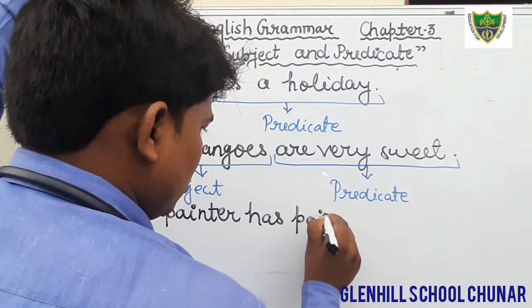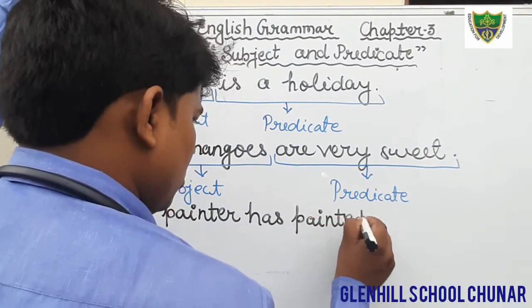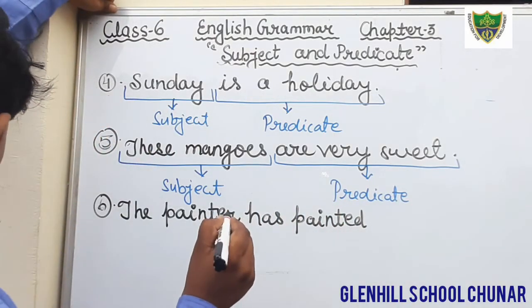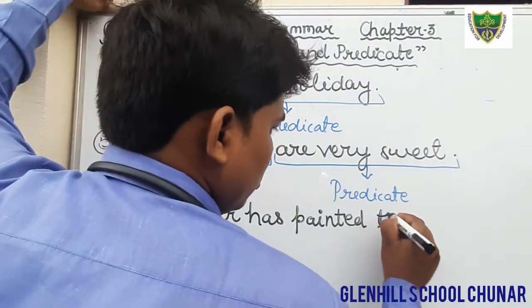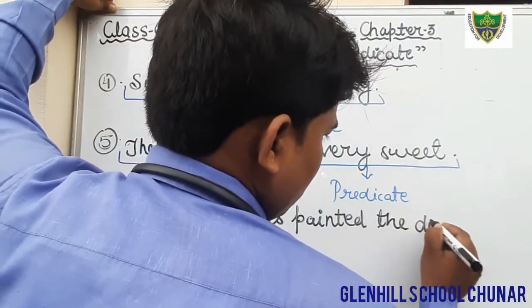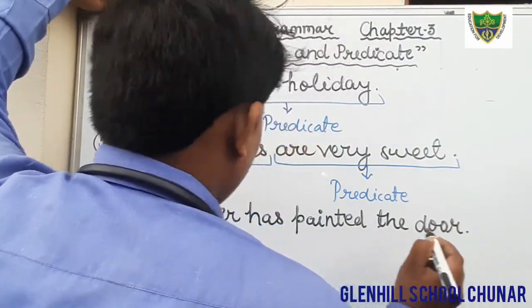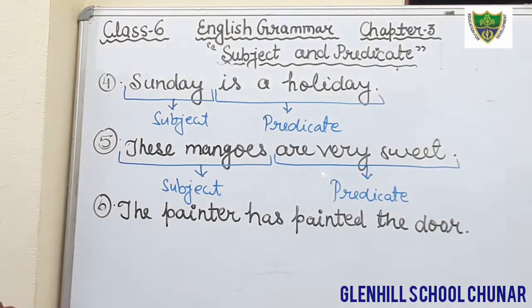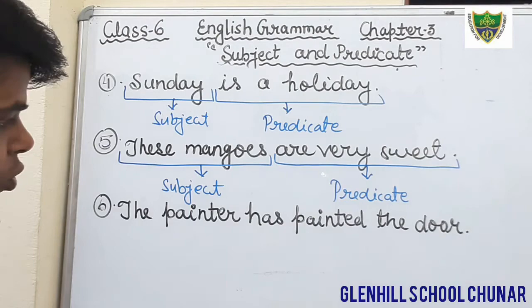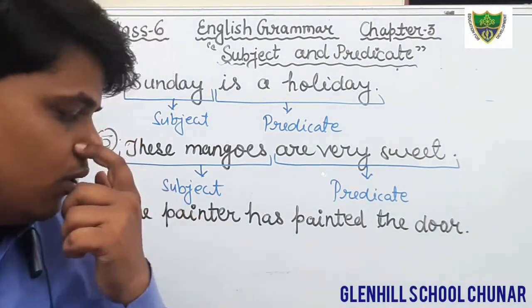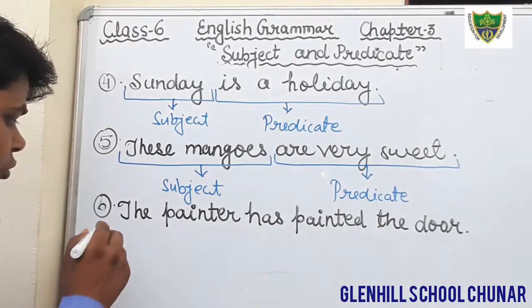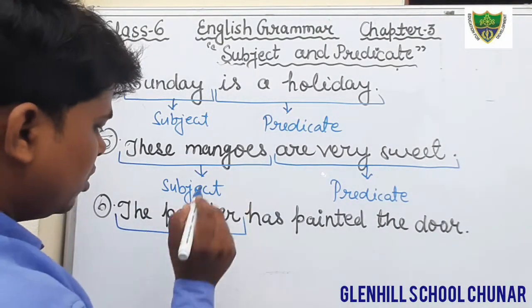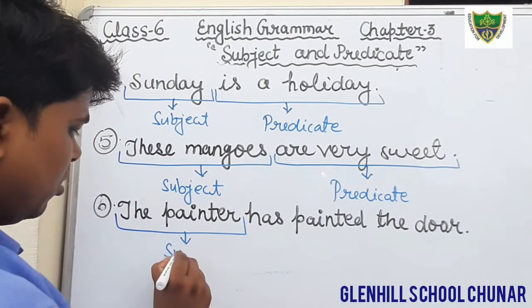Now, the painter is a person. So here the painter is the subject in this sentence.